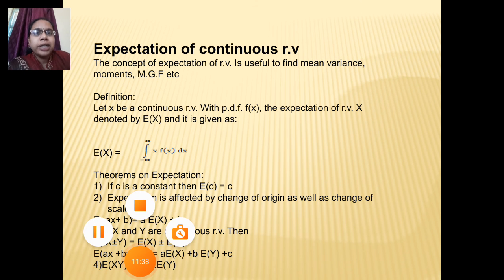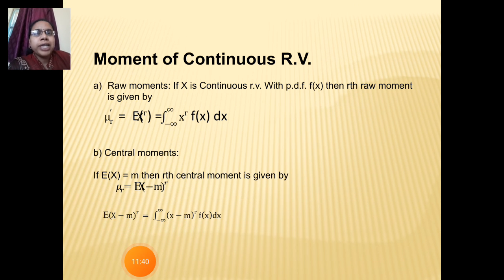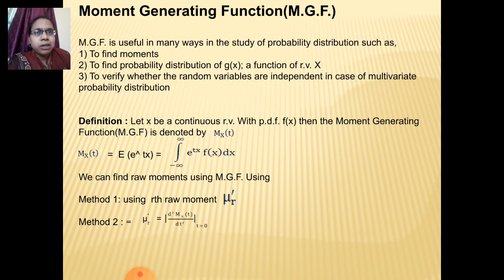Next, the moments of a continuous random variable. The definition is again the same, the only difference is that summation is replaced by integration. As we have seen, raw moments and central moments can be calculated using the PDF. Then the moment generating function, M of x at t, is equal to the integral of e raised to tx times f of x dx.